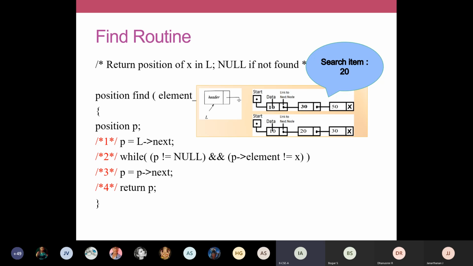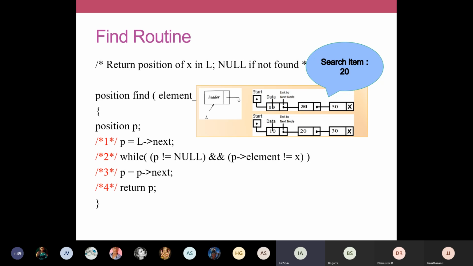It is not matching, is it not? So once again, this while loop will be executed and p will be modified as the address field of this 30. Address field of 30 has the address of this node. So now your p will be modified as pointing to this third node, 50. Okay. So p is pointing to this third node and p arrow element will have 50.